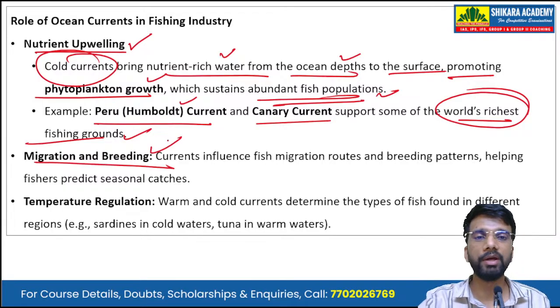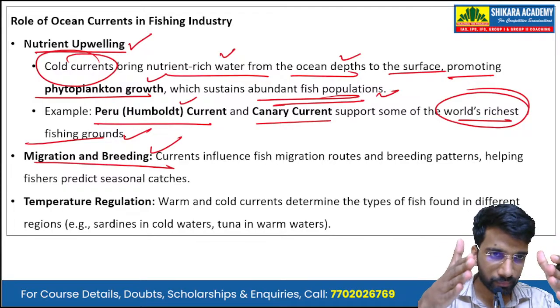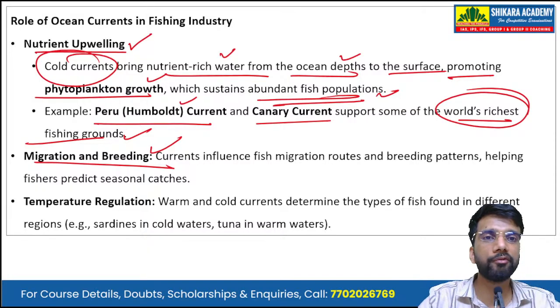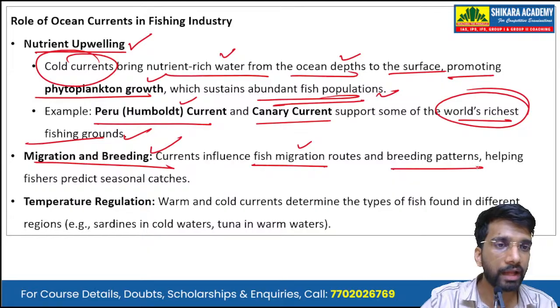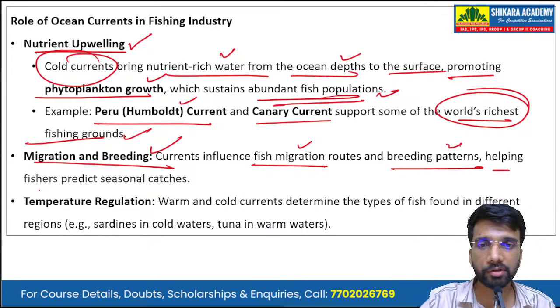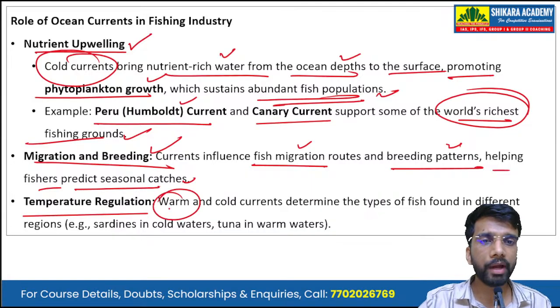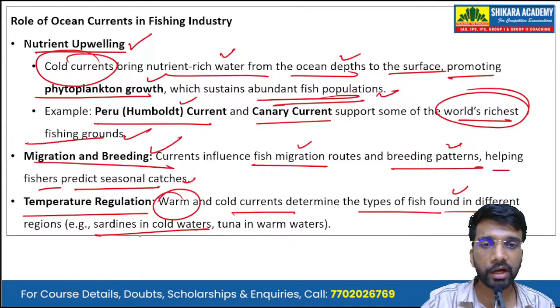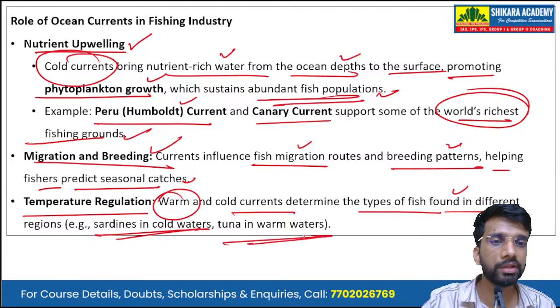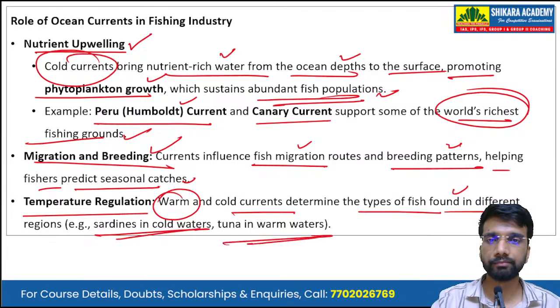Then there is migration and breeding. Ocean currents influence the fish migration routes and the breeding pattern, helping fishermen to predict their seasonal catches. Then there is temperature regulation. Warm and cold currents determine the types of fish found in different regions. For example, sardines in the cold waters and tuna in the warm waters.